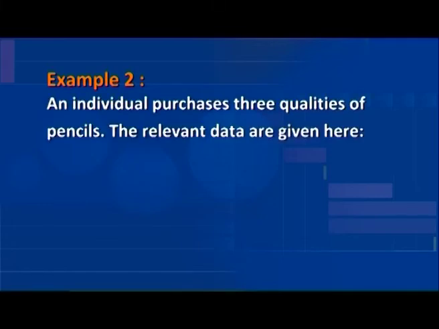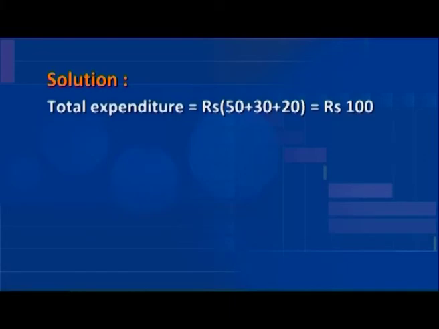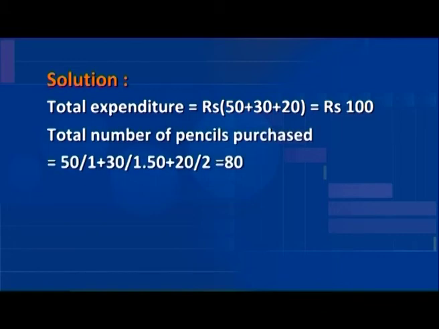Let us discuss another example for understanding the importance of harmonic mean. An individual purchases 3 quantities of pencils. The relevant data are given here. Here we are given total expenditure equal to rupees 50 plus 30 plus 20, which is equal to rupees 100. Total number of pencils purchased is equal to 50 by 1 plus 30 by 1.50 plus 20 by 2, which is equal to 80.